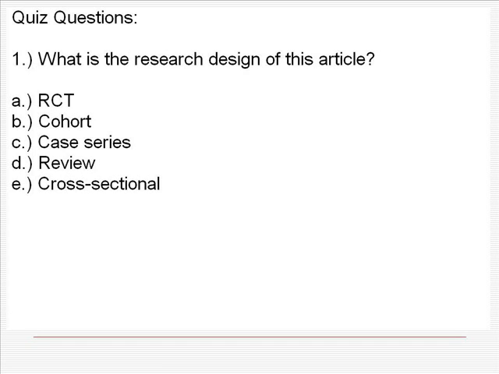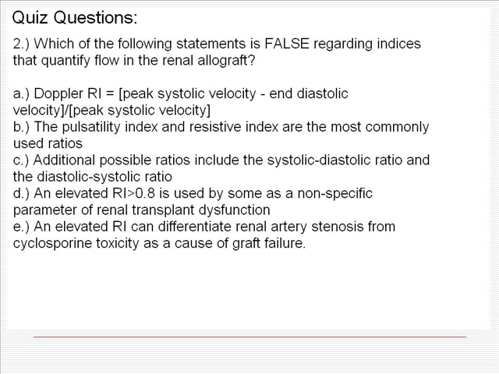Review. Question 2. Which of the following statements is false regarding indices that quantify flow in the renal allograft? Doppler RI equals peak systolic velocity minus end diastolic velocity over peak systolic velocity. This is true. Pulsatility index and resistive index are the most commonly used ratios. That's also true. Additional possible ratios include systolic-diastolic ratio and diastolic-systolic ratio. This is also true. An elevated RI greater than 0.8 is used by some as a nonspecific parameter for renal transplant dysfunction. This is true.